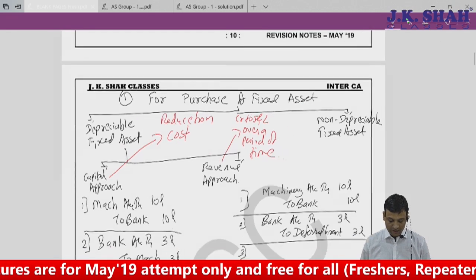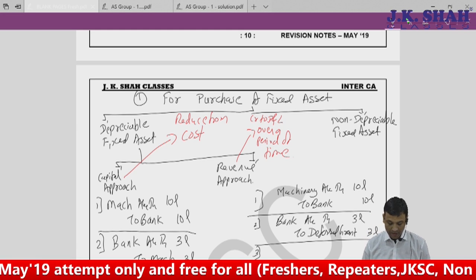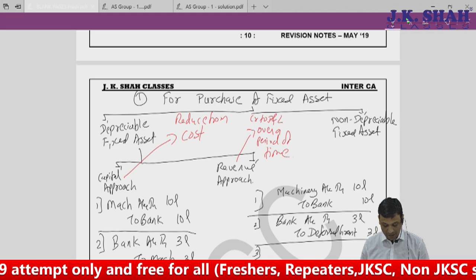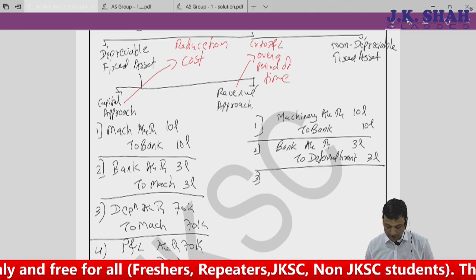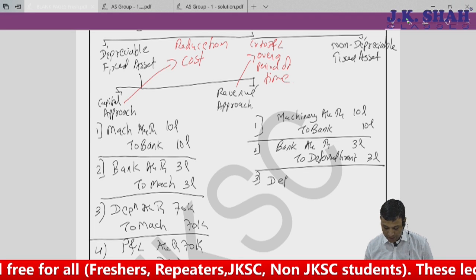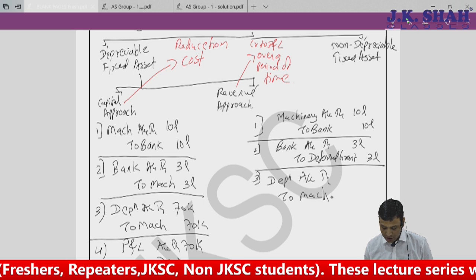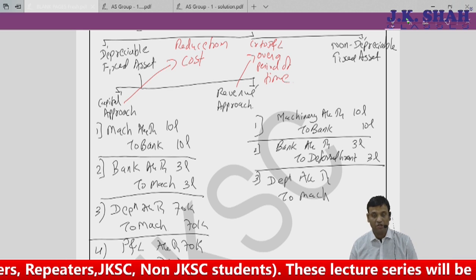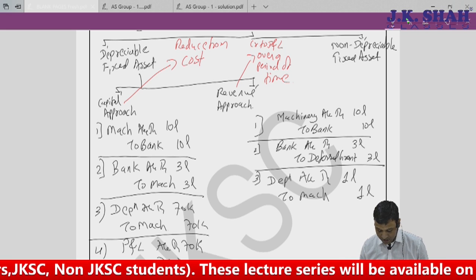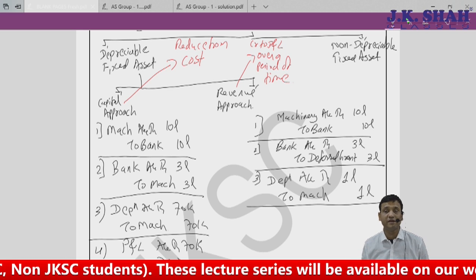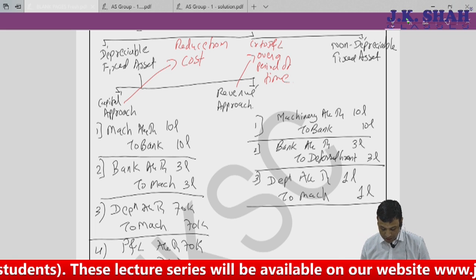For purchase of fixed asset, depreciable, non-depreciable. I have not yet spoken about non-depreciable, but I am just talking with respect to depreciable. Capital approach, revenue approach. So the third entry, what will be the third entry? I'll go for depreciation. It will be nothing but depreciation account debit to machinery, with 1 lakh, because the cost of my asset is 10 lakhs. So depreciation, assuming the same useful life of 10 years, goes in this way.